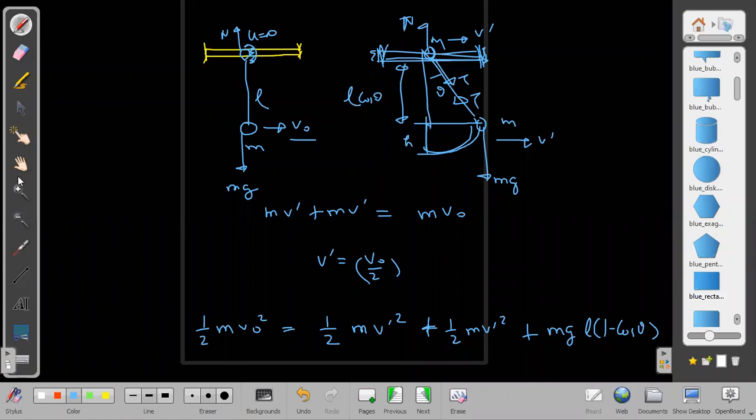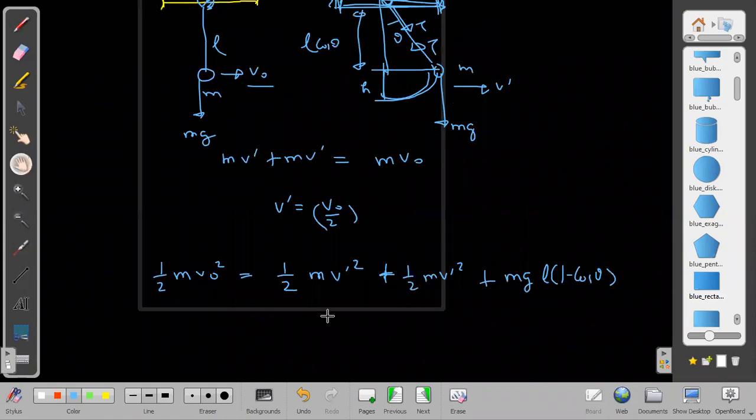So from here we are getting a relation between v dash and v naught: v dash is v naught by 2. From here we are getting cos theta. I think we will get the answer from this, right? To get theta, v naught square by 4.